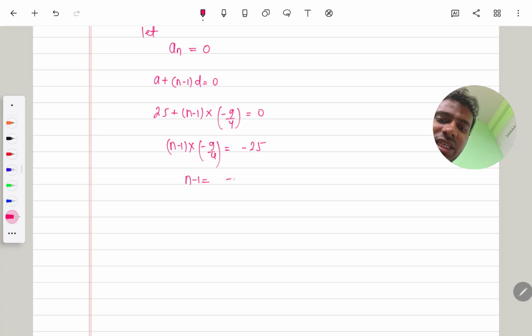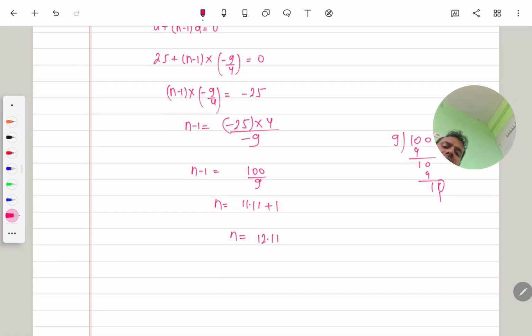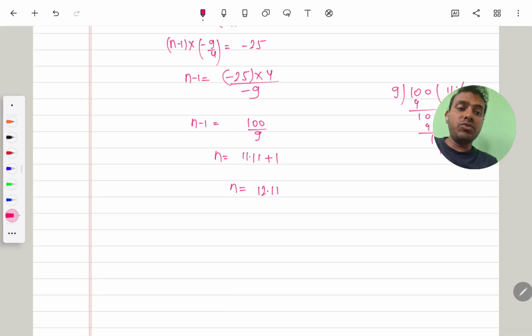After cross multiplying, we get minus 25 into 4 by minus 9. Then n minus 1 is 100 by 9, which is 11.11. The value of n becomes 11.11 plus 1, which is 12.11 and something.